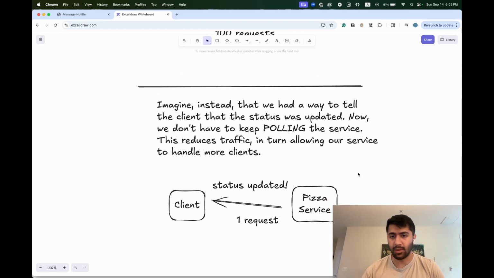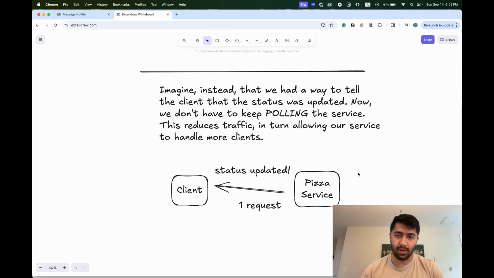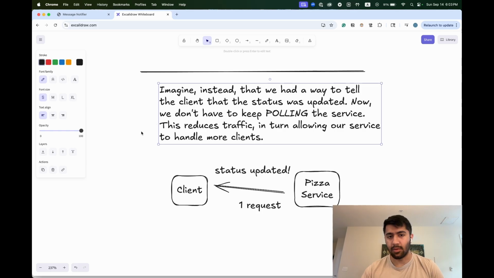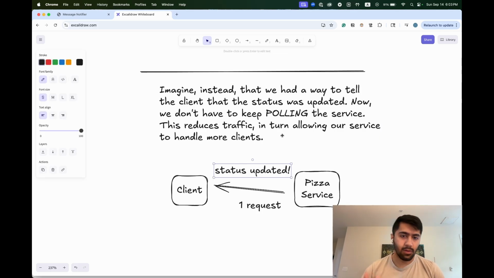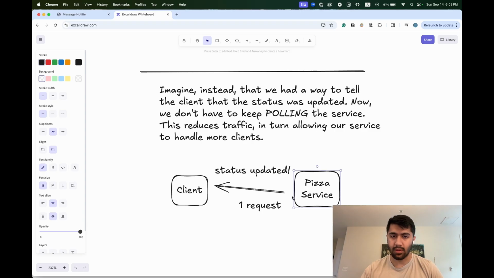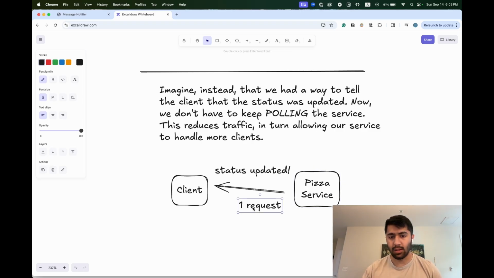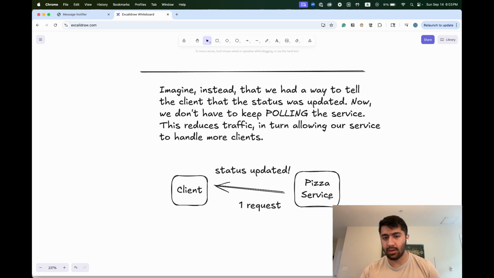So what could we do instead? Well, maybe there's a better way for us as a client to know when the status is updated. Instead of polling the service, the pizza service could push to the client one time, a single request, when the status has been updated, letting you know, all right, we're getting ready for delivery.